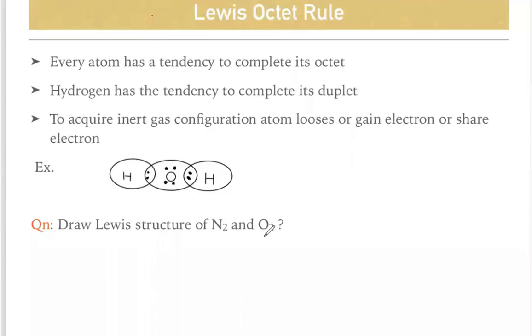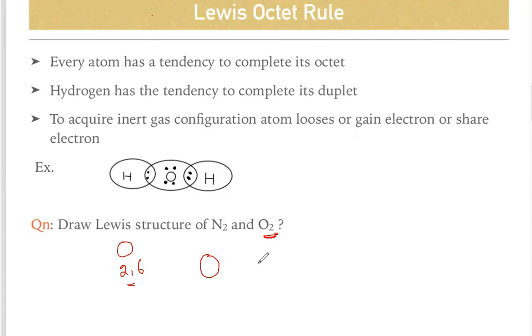Next, we will try to draw the Lewis structure of oxygen, O2. As we already know, the oxygen electronic configuration is 2,6, so 6 electrons are around one oxygen atom.